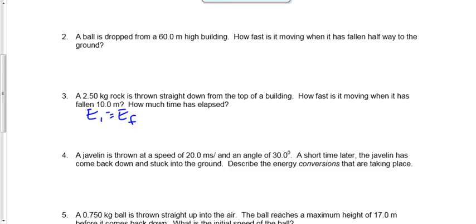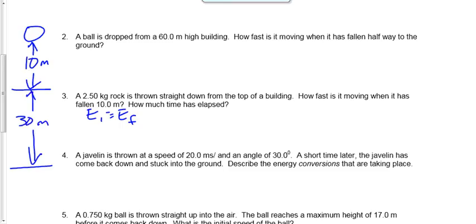Here's what I want to do for this question. I want to make my reference point the bottom of the fall. We drop it. It falls 10 meters. Now, maybe it falls another 30 meters past that. Maybe it falls another 50 meters past that. Maybe it falls another 2 meters past that. Maybe it doesn't fall past that at all. Maybe that's the bottom. It doesn't matter. What we want to do is make this our reference point. If we make that our reference point, what lies below that is irrelevant. Basically, our reference point is the ground, or at least we're making it the ground.